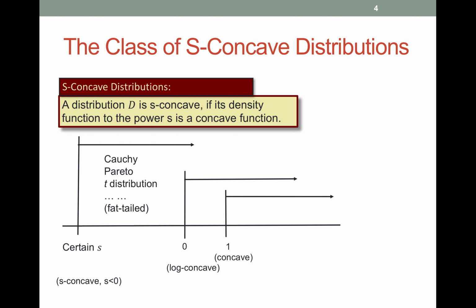We study a wide class of so-called S-concave distributions for a certain range of S. A distribution is S-concave if its density function to the power S is a concave function. The S-concave distribution includes the log-concave distribution as a special case and also goes beyond the log-concave distributions, including the Cauchy, the Pareto, and the t distribution as special cases, which do not belong to the log-concave distributions.